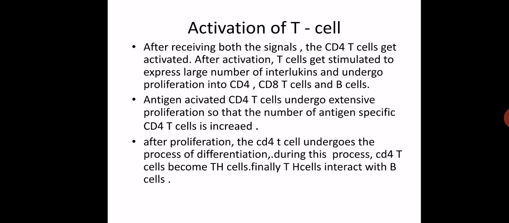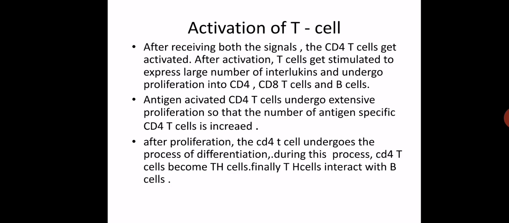So you should remember that the number of T4 cells should increase. How is it increased? The T4 cell gets activated in the previous step and undergoes extensive proliferation. Proliferation means spreading. So they proliferate into a number of T4 cells, and the number of T4 cells goes on increasing.